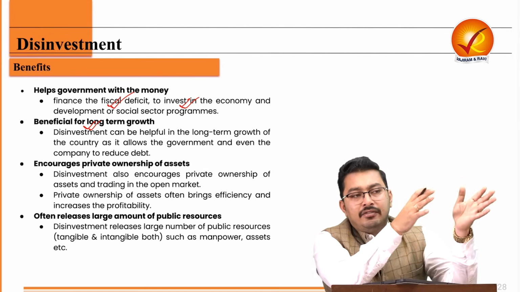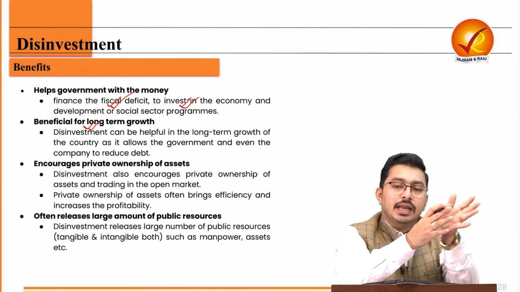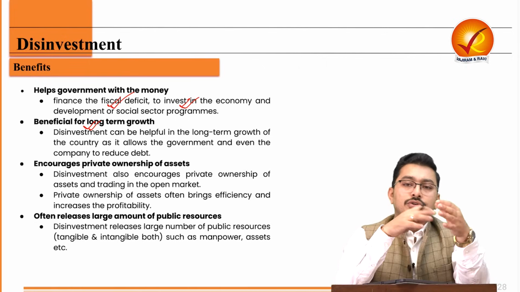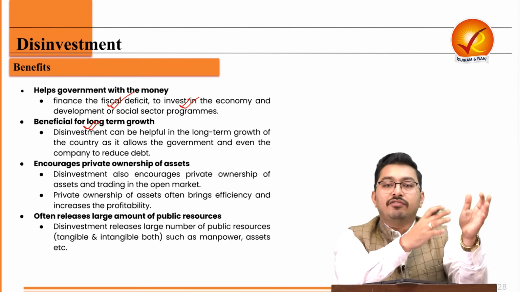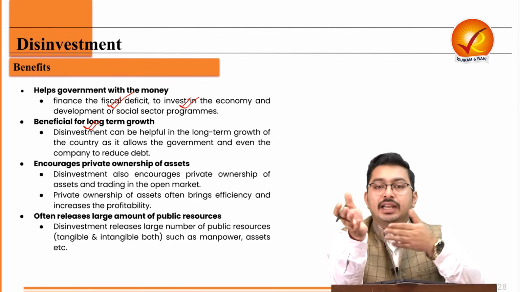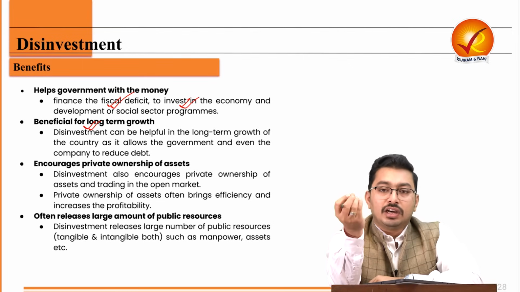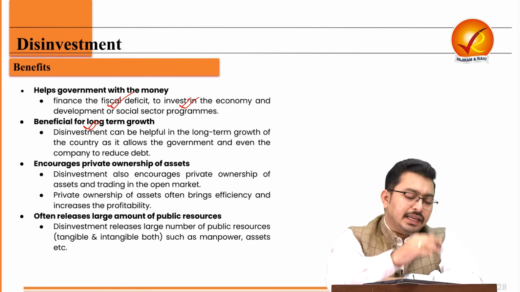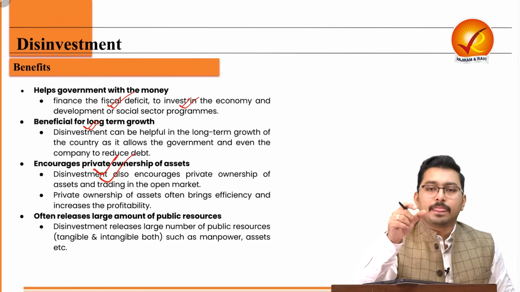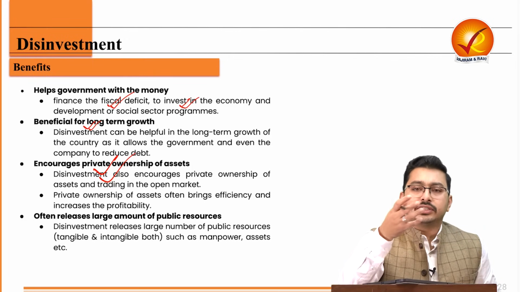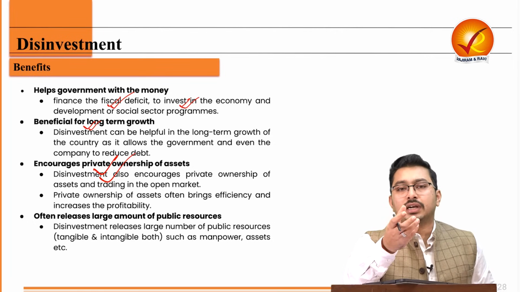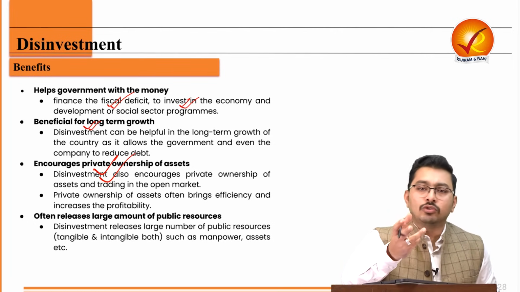Let's say today my investments were in coal, in thermal energy. Can I shift now my investments into green energy, into clean energy, into solar, into wind? So the Government of India also wants to give a direction, and through this allocation of money, it can direct the economy in which direction, in what particular skew the economy wants to move. Then it encourages private ownership of assets. Now let's take an example. Let's say there is government land, and on top of that there is a large industry, and this government land and large industry is by any chance situated in South Delhi, or let's say South Mumbai.